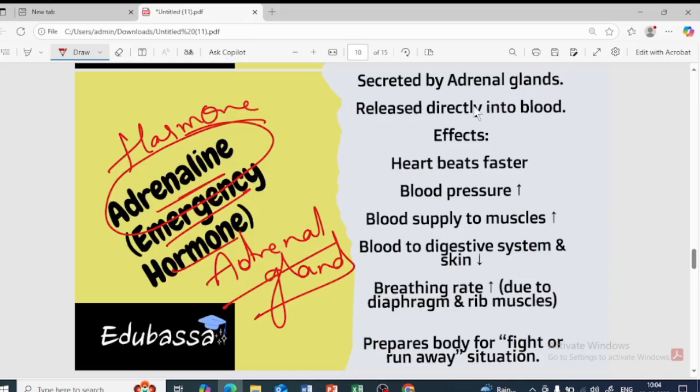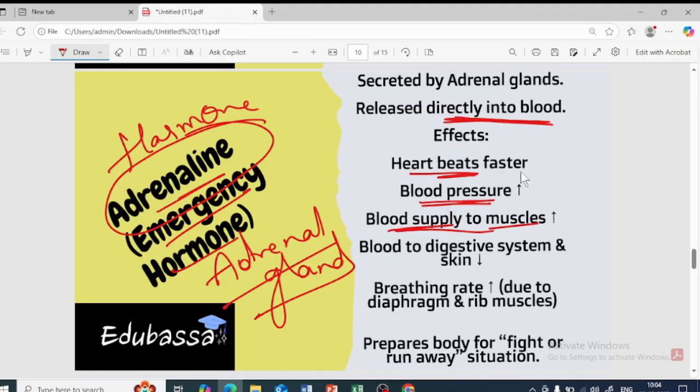So it is secreted by the adrenal gland, and this adrenaline is directly released into the blood. What happens after it gets released into the blood? The heart is going to beat faster, and the blood pressure is going to increase, so that the blood supply takes place to the muscles, because during that particular situation your muscles should be used up, isn't it? So the heart is going to pump a lot of blood, and we tend to breathe fast during that situation.